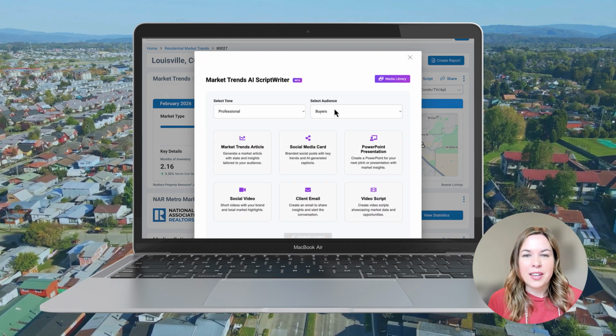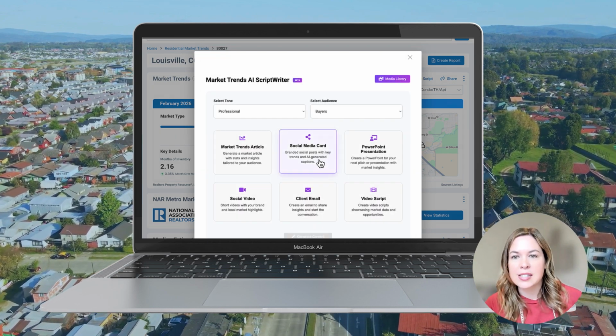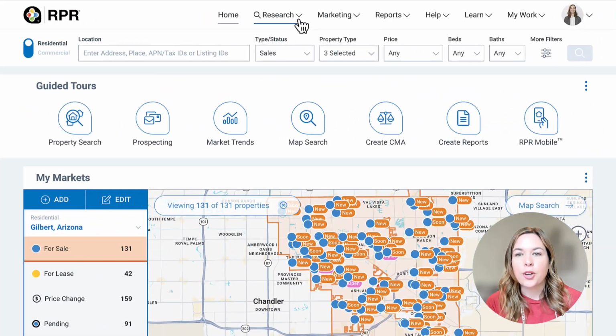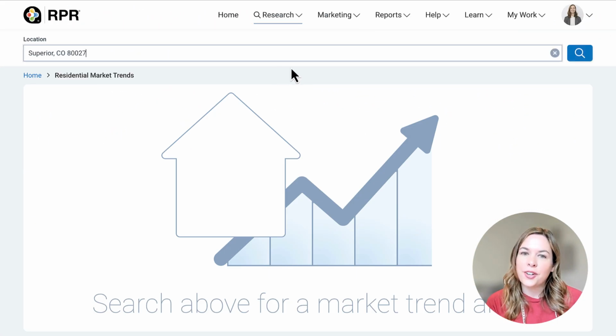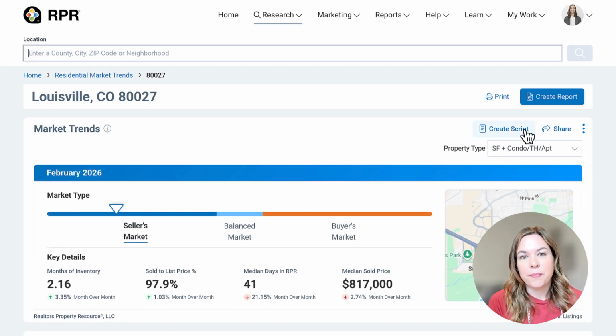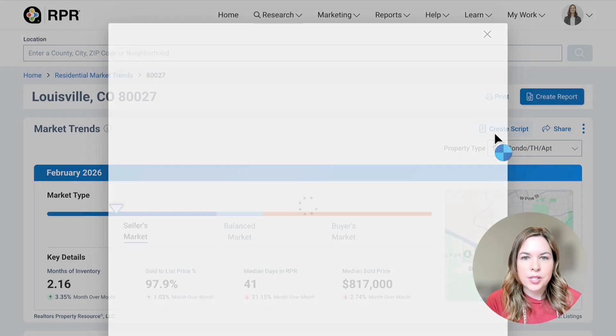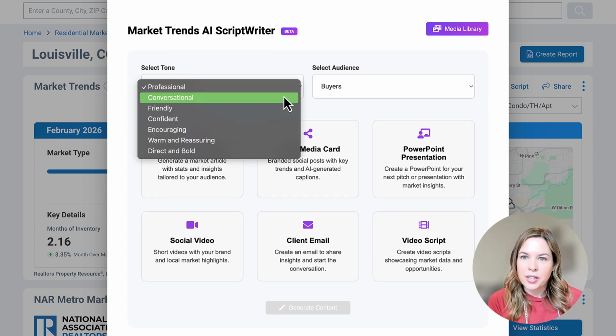An easy way to create this constant communication is to utilize RPR's Market Trends AI scriptwriter. Go to Research, Residential Market Trends, enter in your area, and search. Select Create Script. Now you have multiple options of how you can communicate with your prospects. Select your tone and audience.